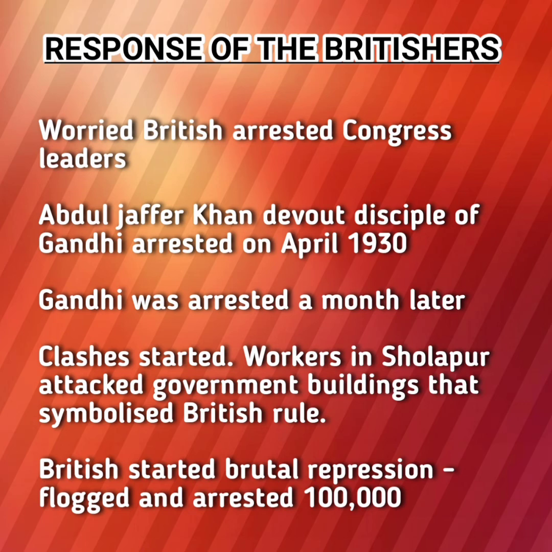After a month, Gandhi himself was arrested, for which the industrial workers in Sholapur attacked the government buildings that depicted British rule. The alarmed British started their brutal repression by attacking all the people, including women and children. About 1 lakh people were arrested.